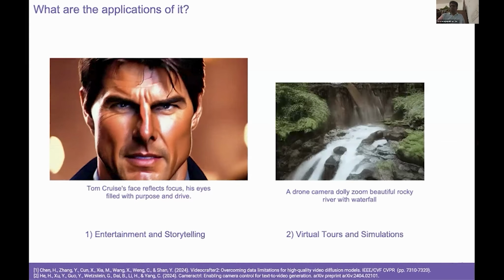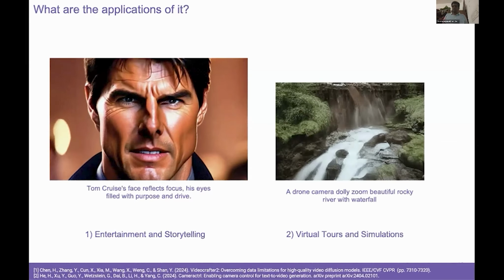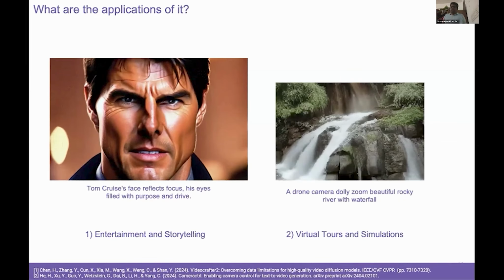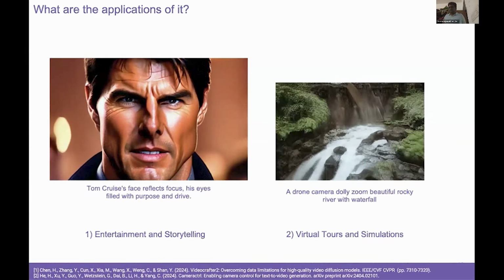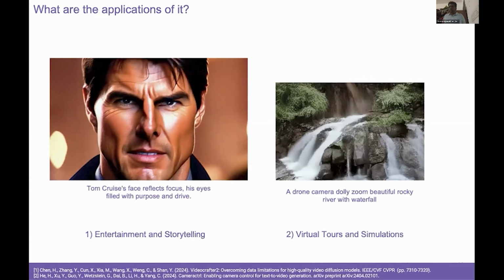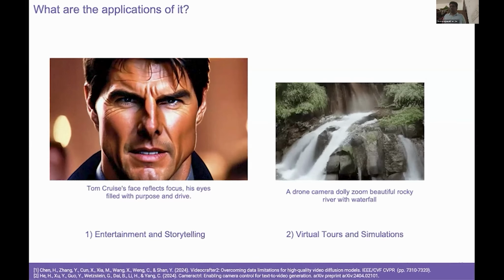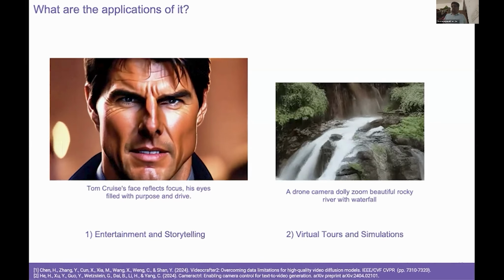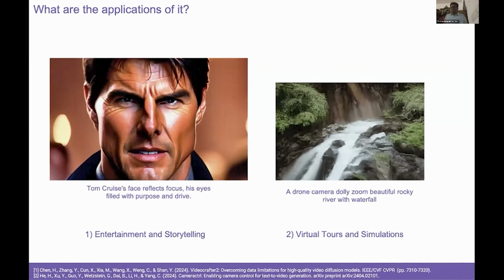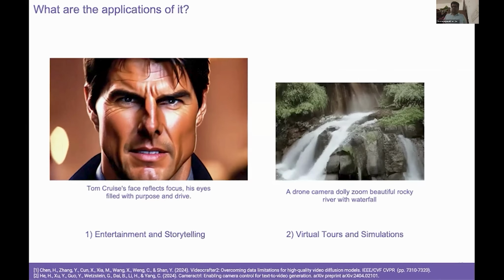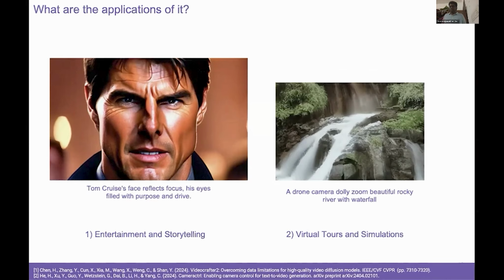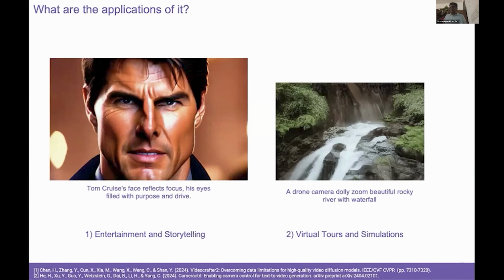The next example is from virtual tours and simulations. With camera control extensions like CameraCtrl, you can describe not just the scene, but the camera motion. A drone camera dolly zoom over a beautiful rocky river with a waterfall, and the model produces a fly-through. This unlocks real estate previews, virtual travel, training simulations, and more. So the demand is there. The question is whether the technology delivers. To answer that, we need to look.